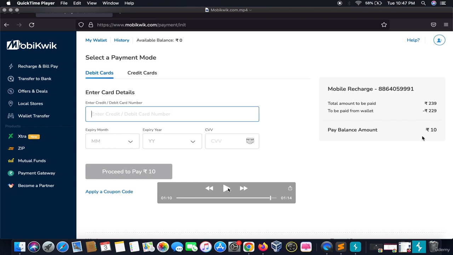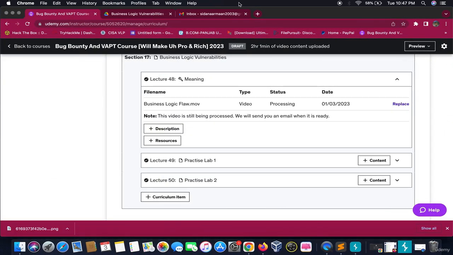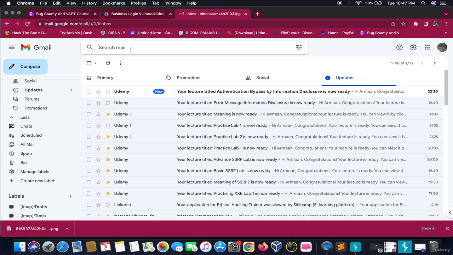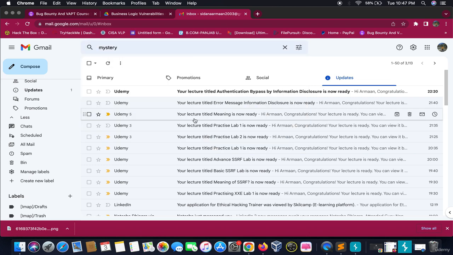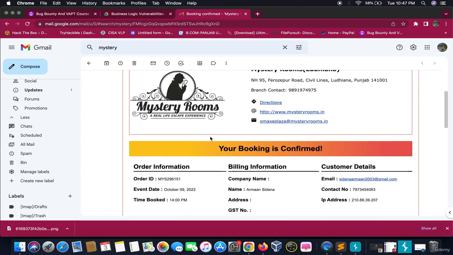So in a similar manner, you can look for various responses that contain the amount to be paid. Let me show you one very interesting thing. I went to Mystery Rooms, if you guys might be familiar with it, and I did their online booking at a very low price.